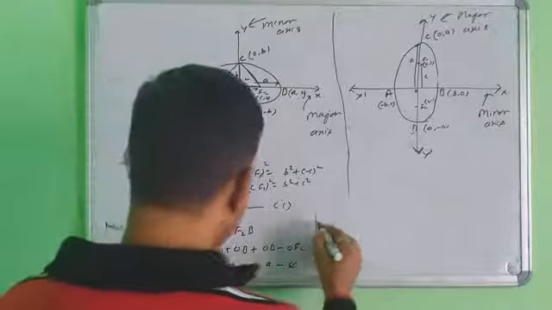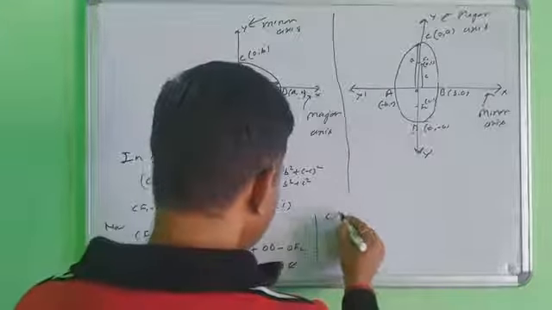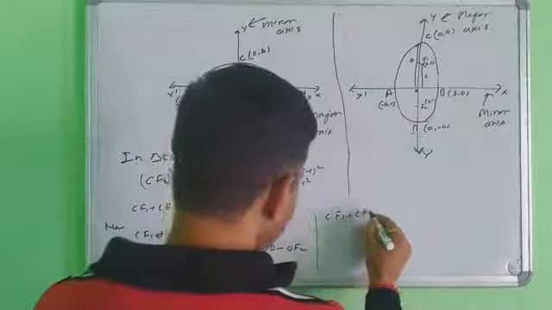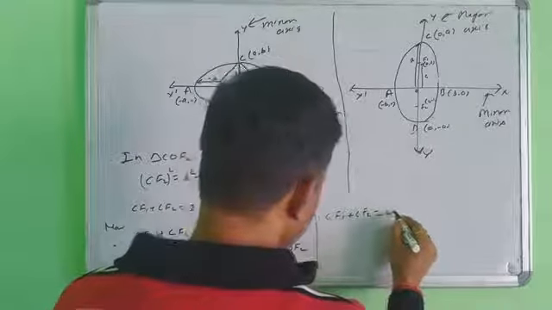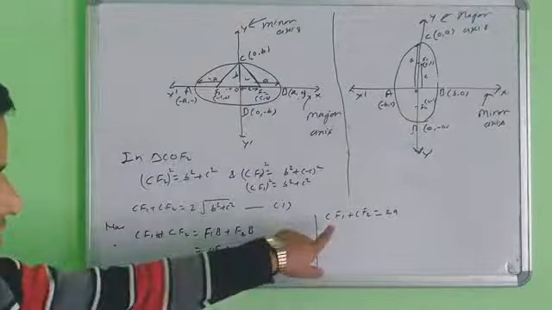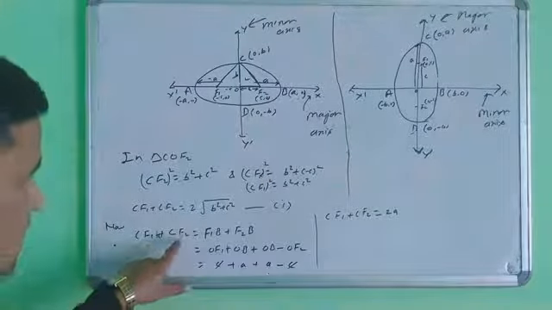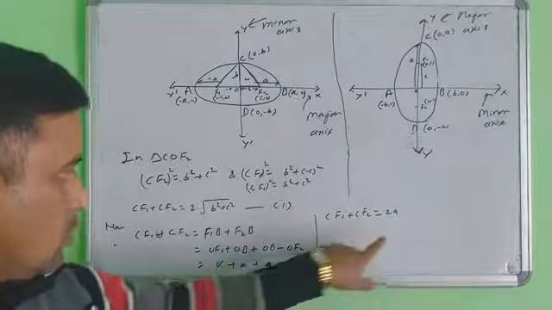So what is left? CF1 plus CF2 equals A plus A, which equals 2A.